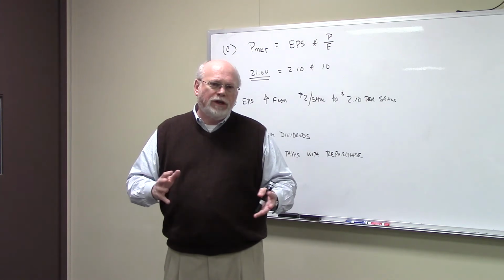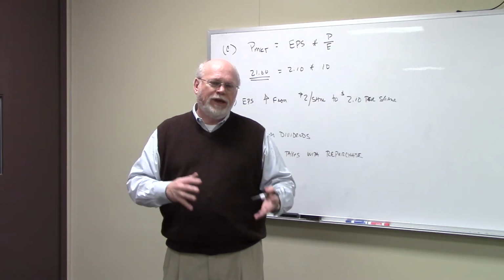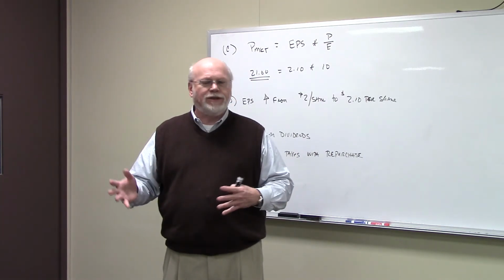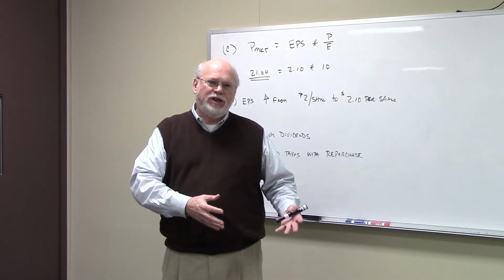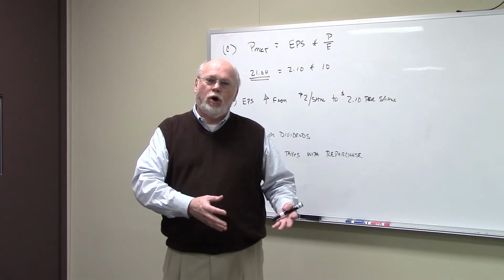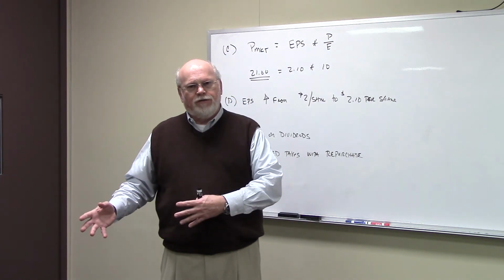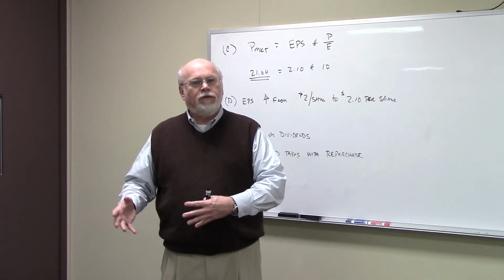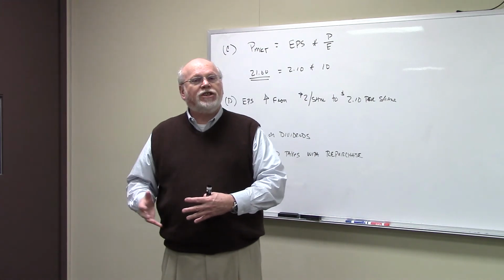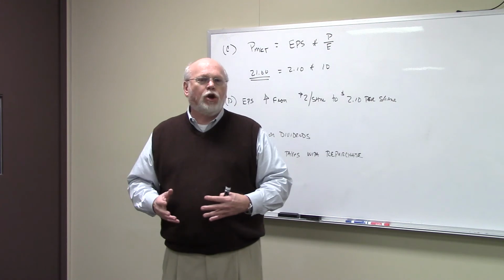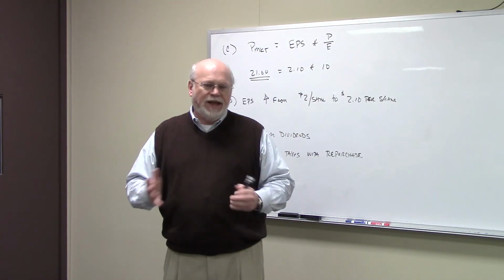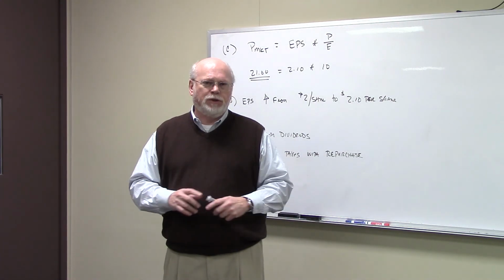So one of the differences between cash dividends and stock repurchases is what all investors face. Do I want cash dividends that I have to declare as ordinary income, or do I want to defer them, put it off into the future, and sell the stock at some point in the future if I need income, and then pay a lower capital gain? That's the tax difference between these two issues.